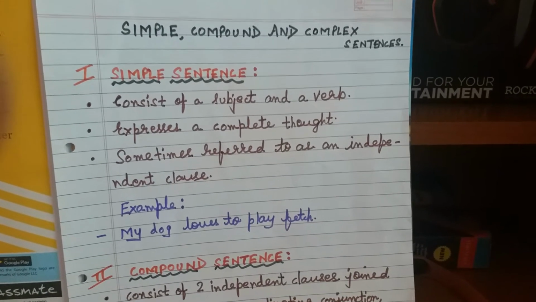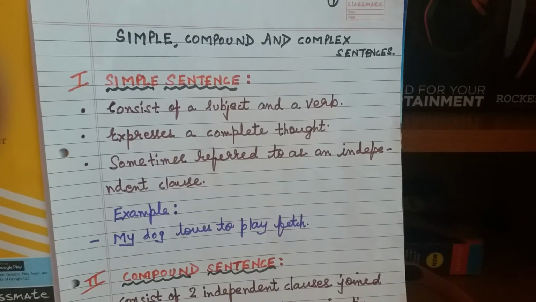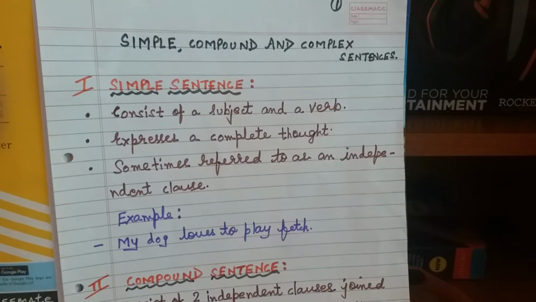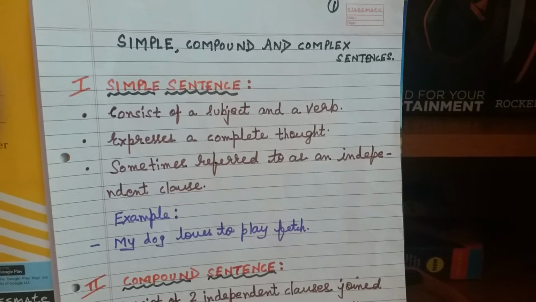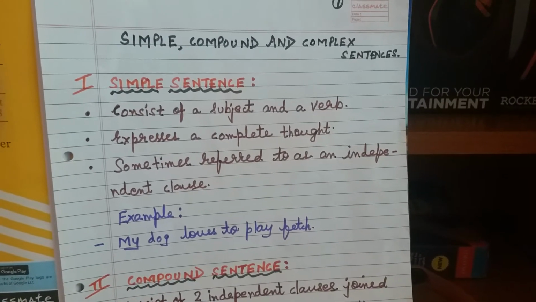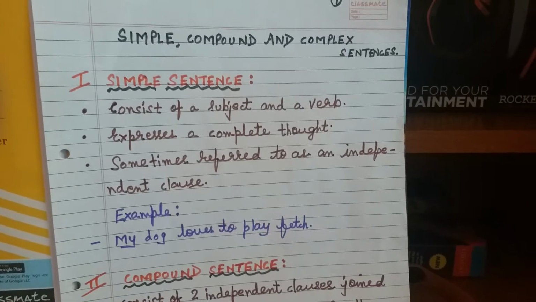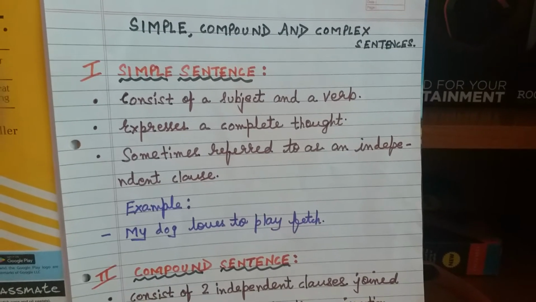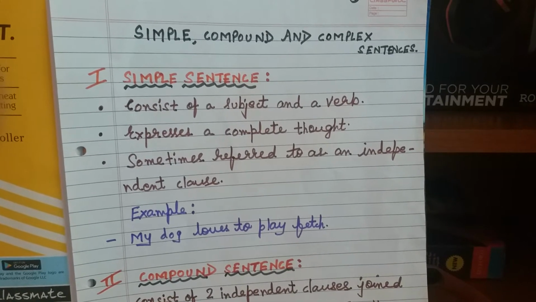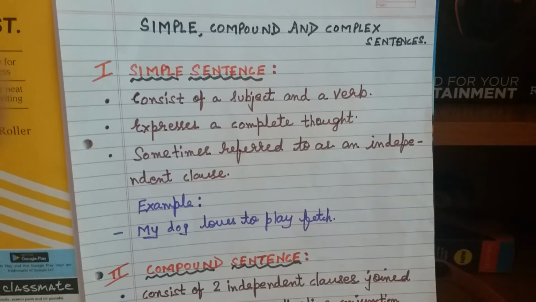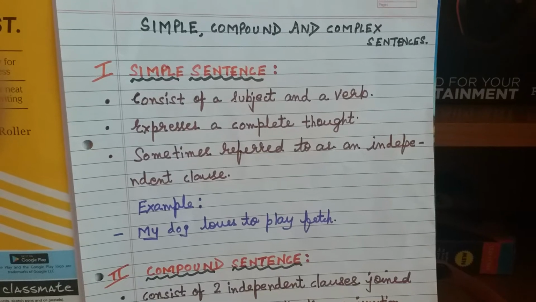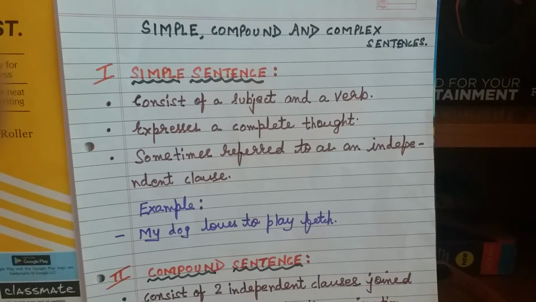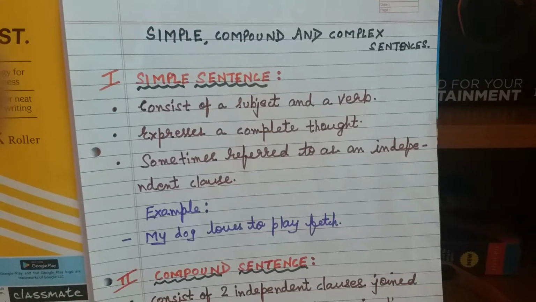Here you can see I have categorized all the sentences into three parts: simple, compound, and complex. So now I would be telling you about the simple sentence. First we will look at its features along with examples. A simple sentence consists of a subject and a verb. Second, it expresses a complete thought. Third, it is sometimes referred to as an independent clause.